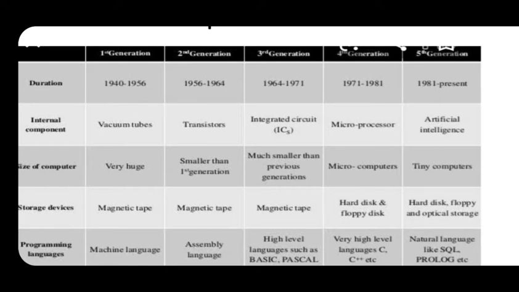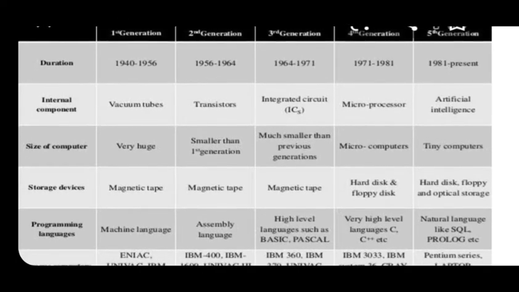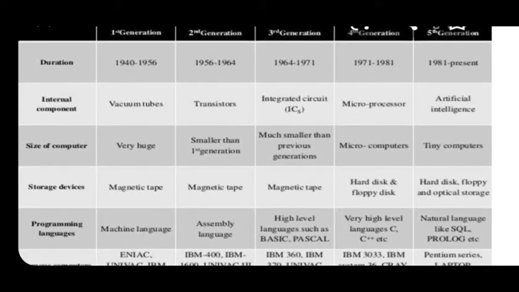Okay, the fourth generation starts in 1971 and ends in 1981. The internal component is a microprocessor, and the size of the computer is microcomputer. So it is very small compared with the first, second and third generations. Okay, and the storage devices are hard disk and floppy disk. What is the storage device?